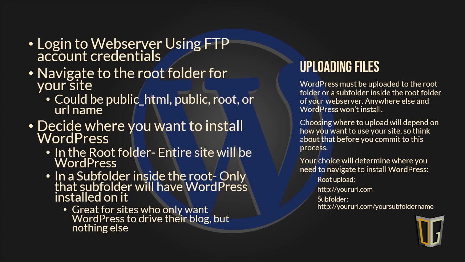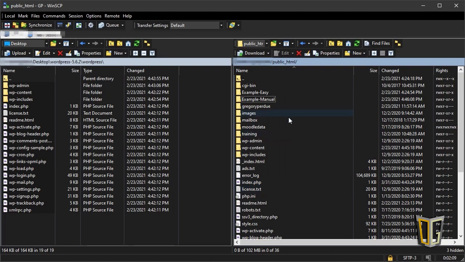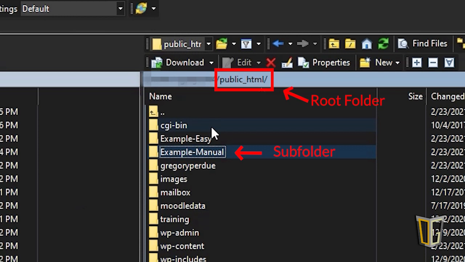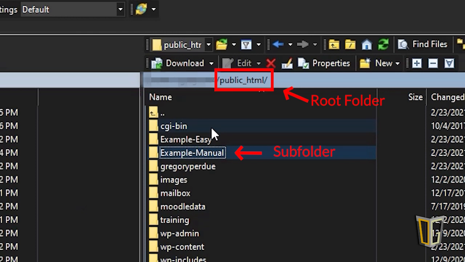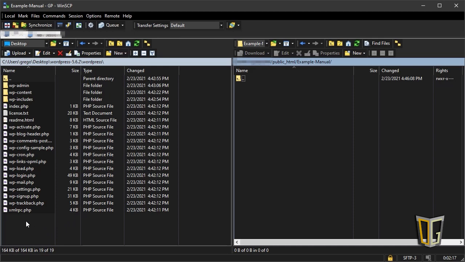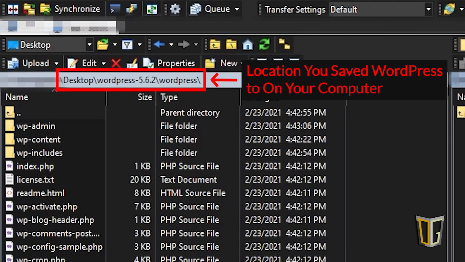To upload WordPress, you need to navigate to the public folder in your host provider's files. This is sometimes labeled public HTML, public, or the name of your URL. It's crucial that you upload your WordPress files to this folder or a subfolder inside this folder only. If you don't, WordPress can't and won't be installed. If you're only going to use WordPress for your site, it's best to just upload to the root and not to a subdirectory.